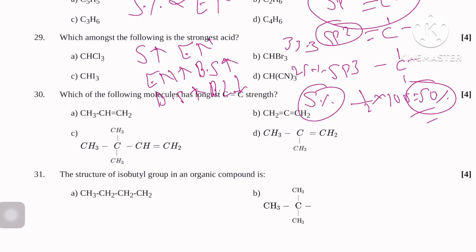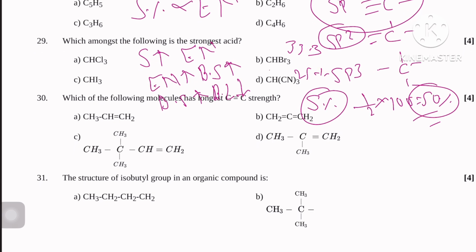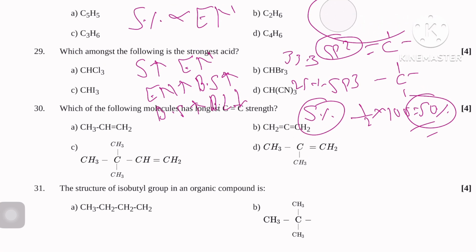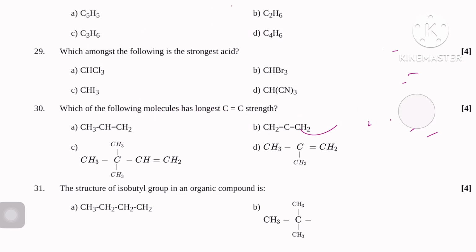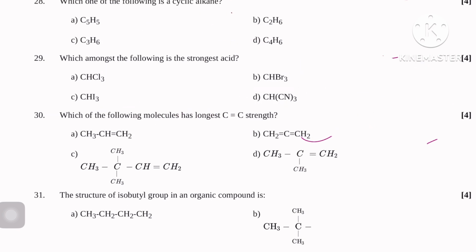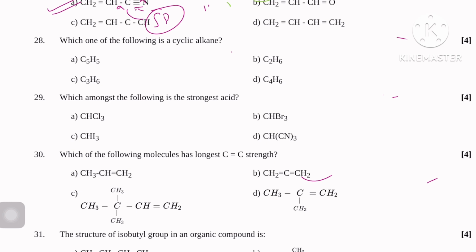Next, question number 28. Which of the following is a cyclic alkane? Here C5H5, here C2H6. Here we can also write one very simple thing: degree of unsaturation.